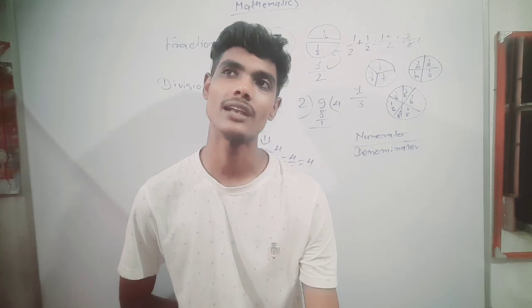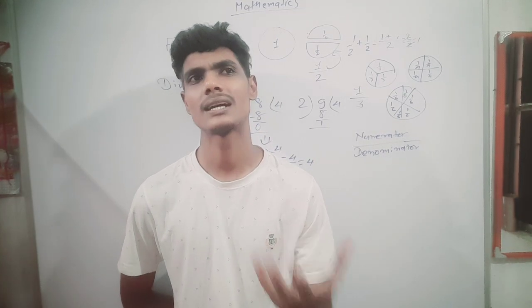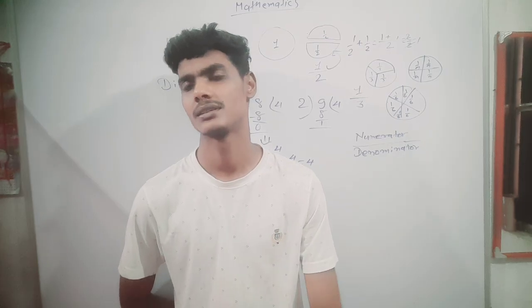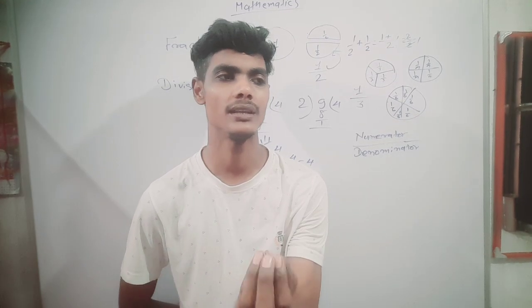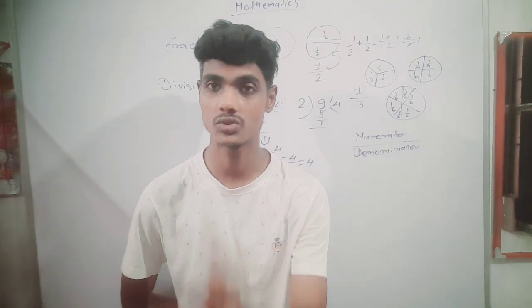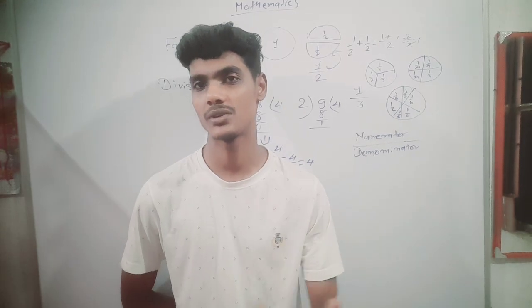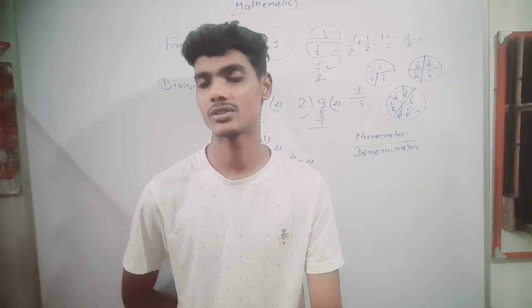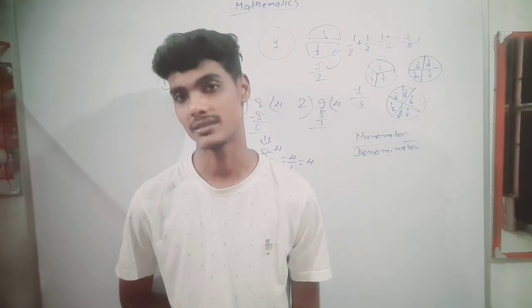In childhood classes, you studied this. In a basket there are 8 apples. You have to distribute them among 4 people. How many apples will every person get? You solved this kind of question in your previous classes. For solving this kind of question, we studied one method that is known as division.